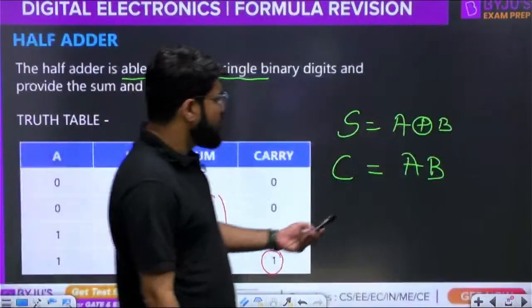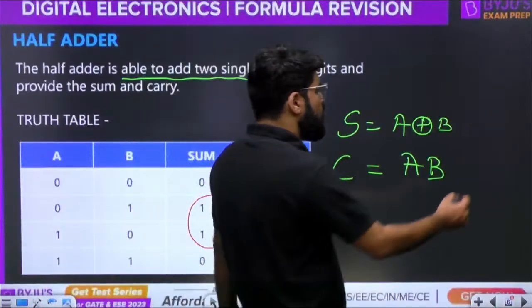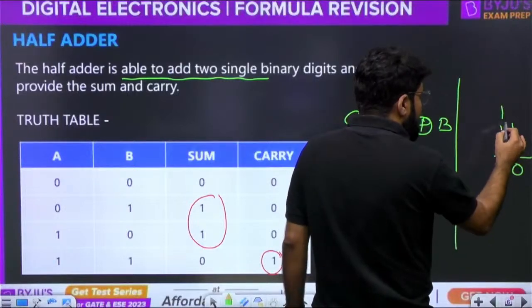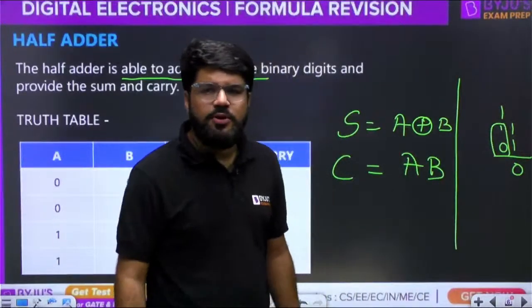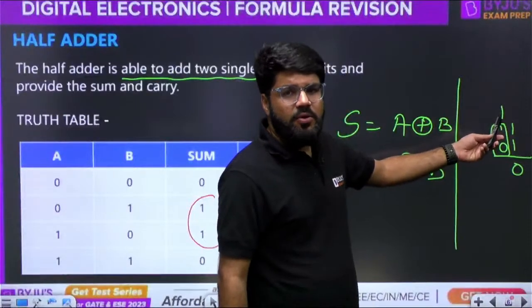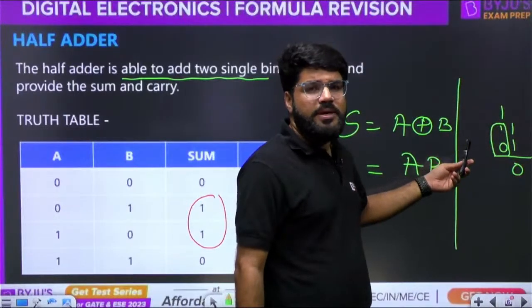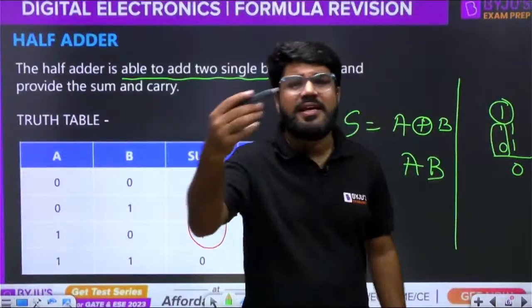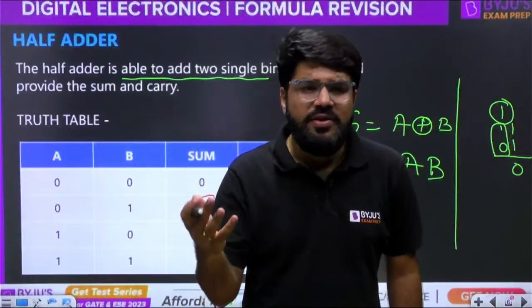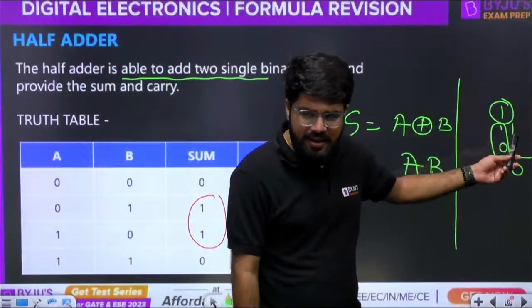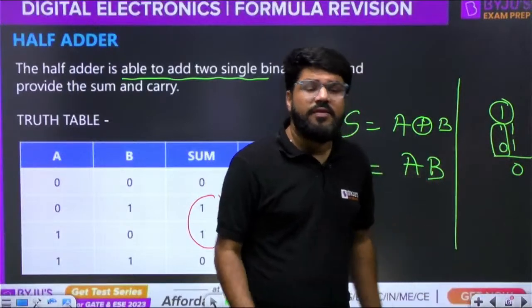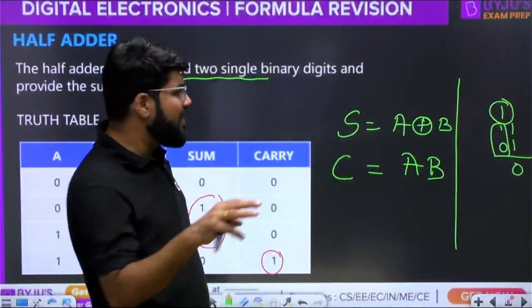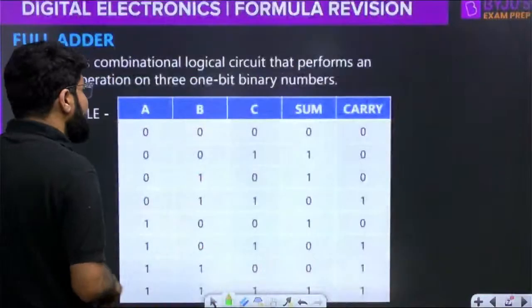Full adder. Now, as you know, carry is generated in most of the stages, and when you go for the next stage of addition, suppose 1 plus 1 is 0, carry 1. But if you do it only using the half adder, you are not able to add this carry. When you are adding n bits of information, say two 4-bit numbers or two 8-bit numbers, this carry has to be used in the next stage of addition. Whether there is a carry or not, initially we don't know, but we can assume that in general there will be. So we need a design that is not only going to add 2 bits of information, but 3 binary bits, and that is the full adder.